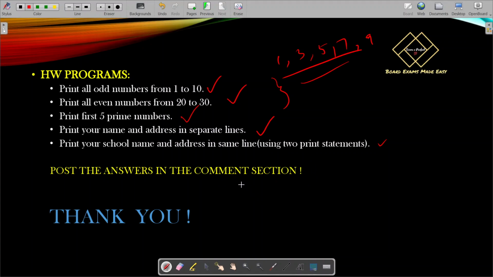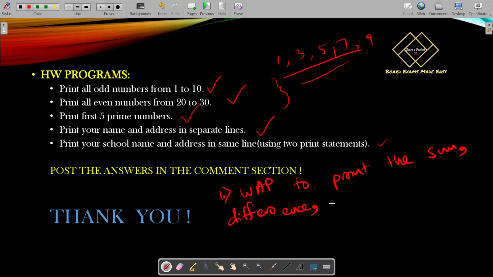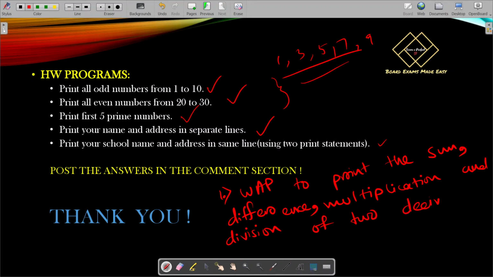I'm adding another question, which is: write a program to print the sum, difference, multiplication, and division of two decimal numbers.